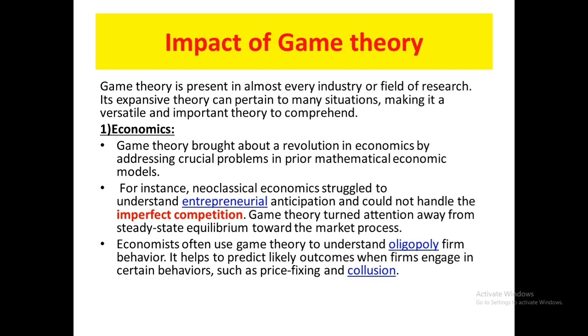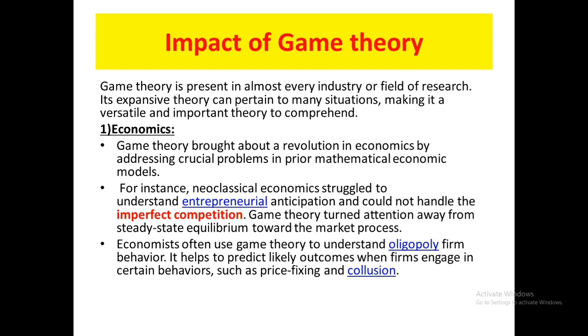There is another situation where game theory can be applied, which is to understand oligopoly firm behavior. Oligopoly firm behavior means, for example, in the telecom sector of India, there are only a few players who fix the price of the services. Such markets are called oligopoly markets. In monopolistic markets there is one service provider. In an oligopoly market, there are few service providers who can collude among themselves and fix the prices of goods or services. Those are called oligopoly markets, and the individual players are called oligopoly firms.